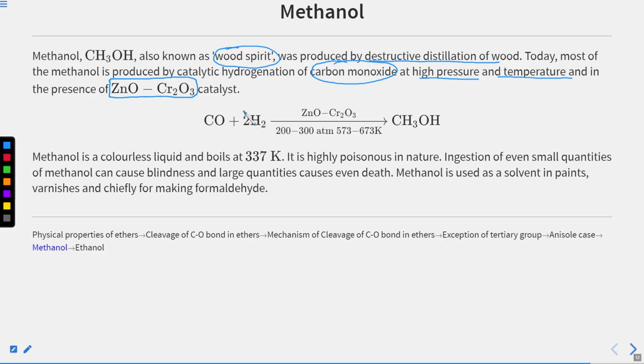Okay, so we take our carbon monoxide and hydrogen, and at high pressure and high temperature, in the presence of catalyst, we get our CH3OH. So this is one of the mechanisms. Now, if I talk about the physical appearance of methanol, it is a colorless liquid which boils at 337 Kelvin.